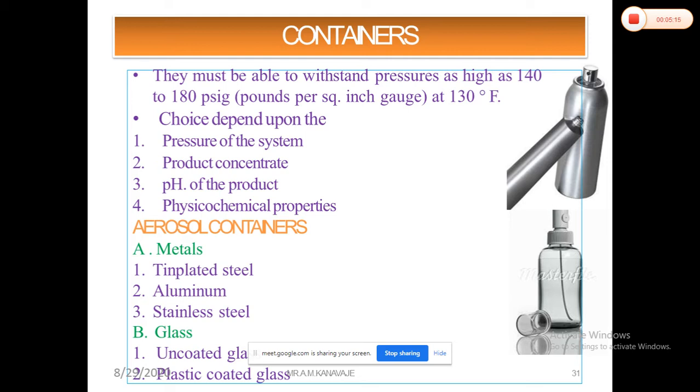As I have discussed, one example regarding alcohol is that it reacts with aluminium. Consider you are using aluminium metal for the aerosol containers. That aluminium will react with the alcohol, that is ethanol.